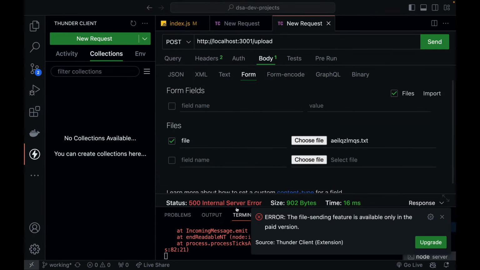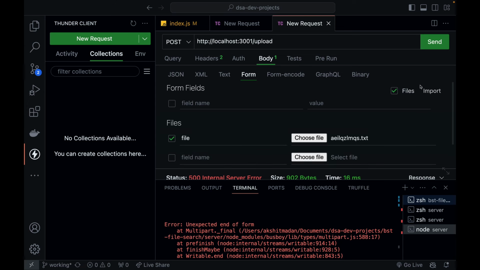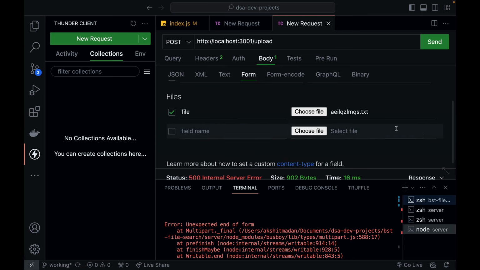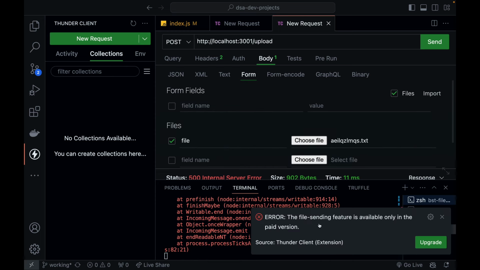So there is an issue. Let's try to fix it. I think it is because of this. No, this is not the issue. Multipart file final. Okay, the issue is file sending feature is only available in the paid version. So I think we cannot use it. You cannot use a Thunder Client. So let's try to use Postman.